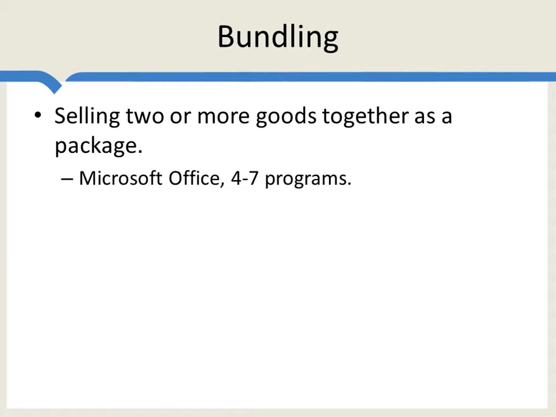So Microsoft, for example, sells Word, Excel, PowerPoint, a few other programs together in a package called Office. You can also buy these programs individually, but the total price then would much exceed the Office price. So most people buy it as Office. Cable TV is a collection typically of, let's say, 100 channels, or you might buy 20 channels, the movie pack. You might add on to your 100 with a movie pack, a bundle or package.